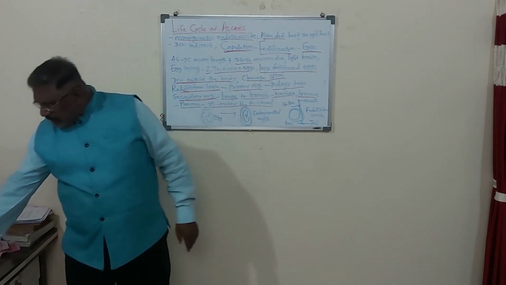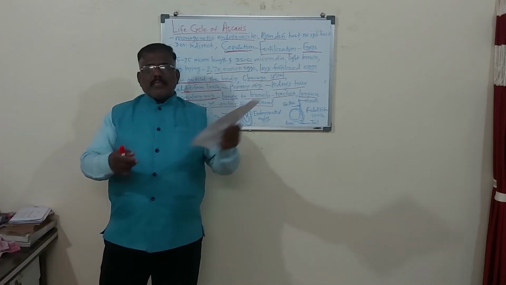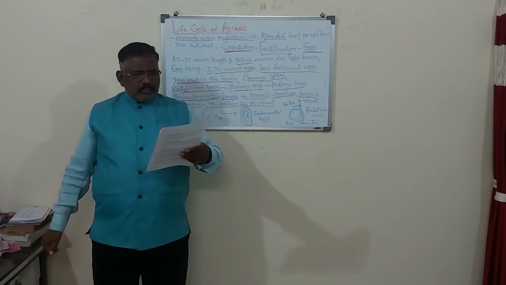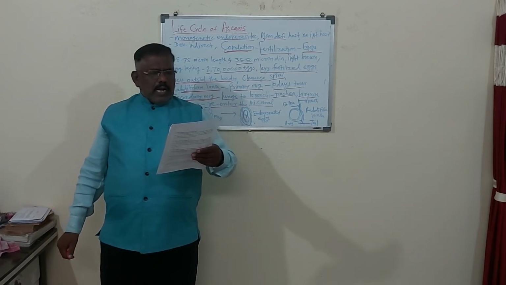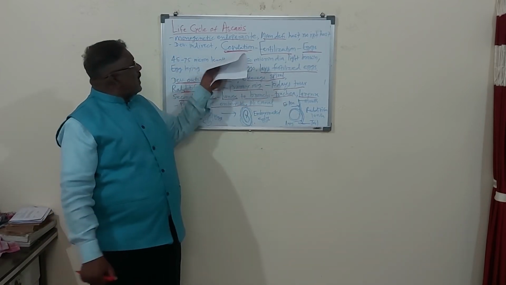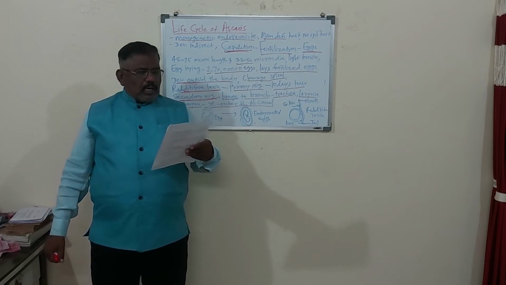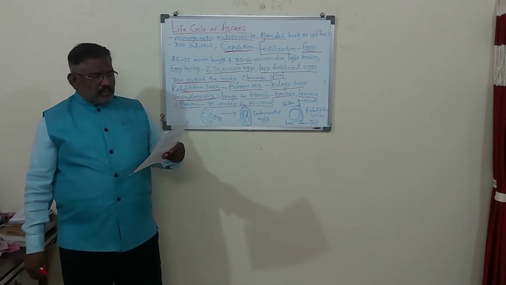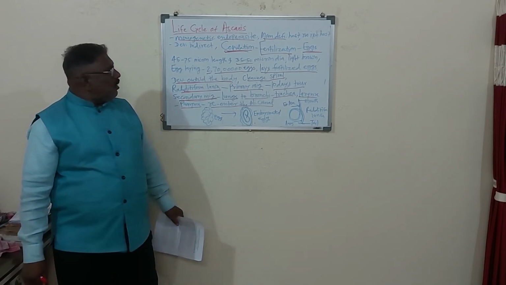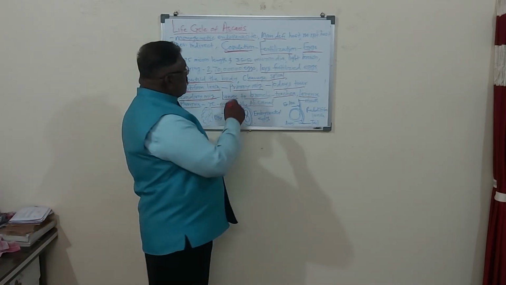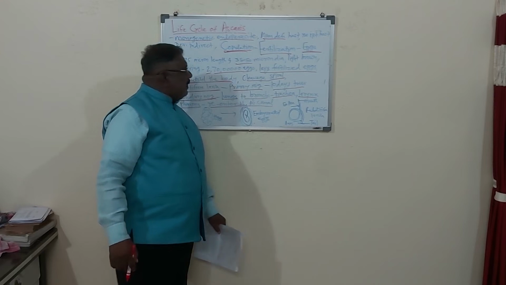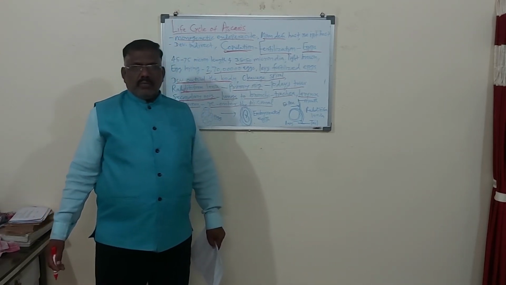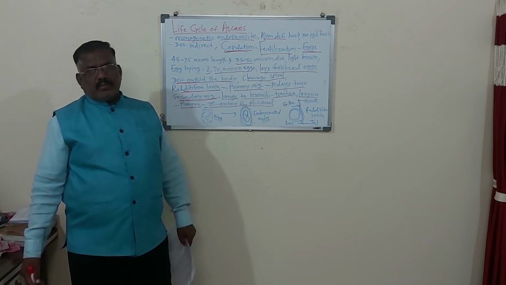Now, as per your syllabus, there is Ascaris lumbricoides, and its life cycle. Then pathogenicity and control measures. Pathogenicity means how we suffer from the Ascaris parasite, the intestinal parasite.